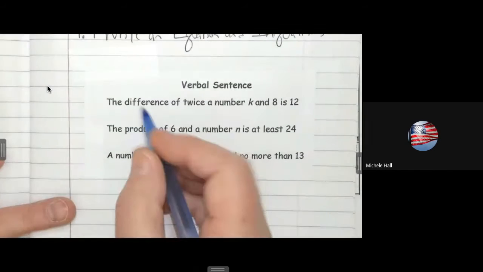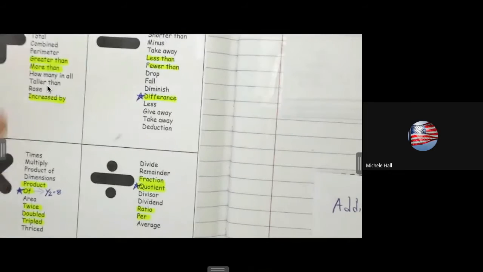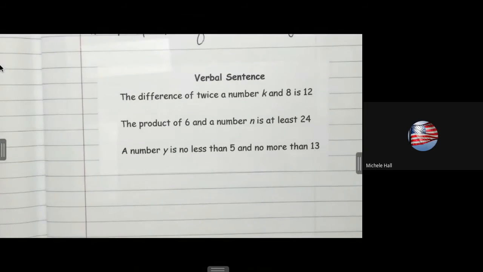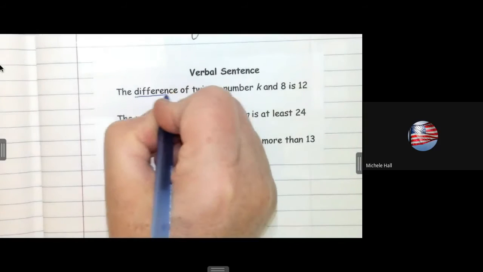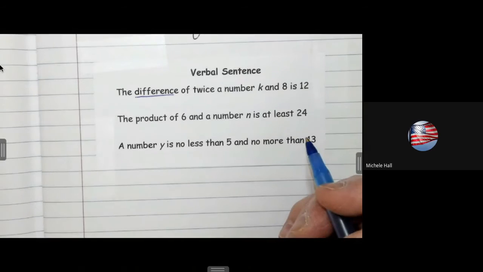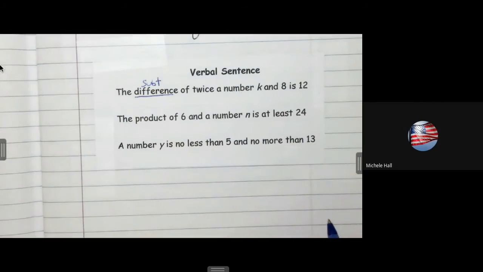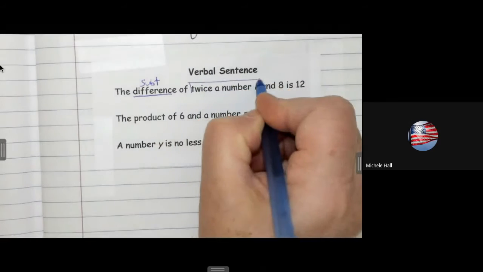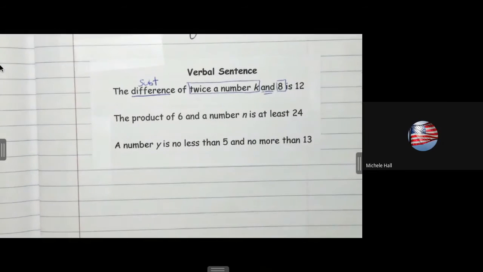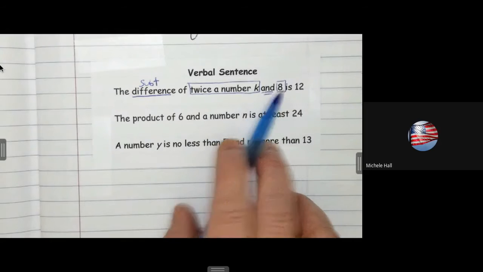Okay, here we go. The difference. Maybe you want to have your hand tucked in at 1.3 so you can look back to see what difference means. If you don't know what difference means, have that page ready to go. The difference of twice the number k and 8. What does difference mean? Subtract. So we know we're subtracting. What are we subtracting? Twice a number k and 8. You need to be able to hear those phrases. Subtracting 2 things, blank and blank.